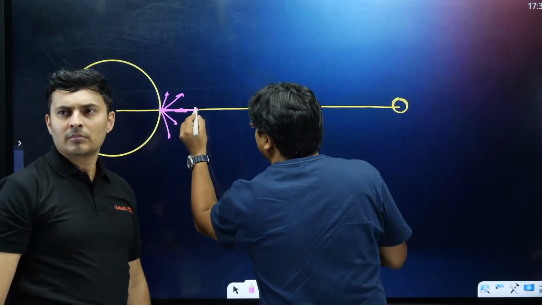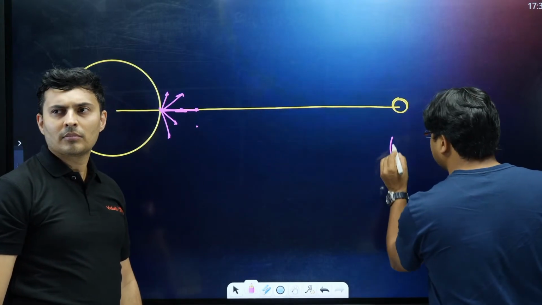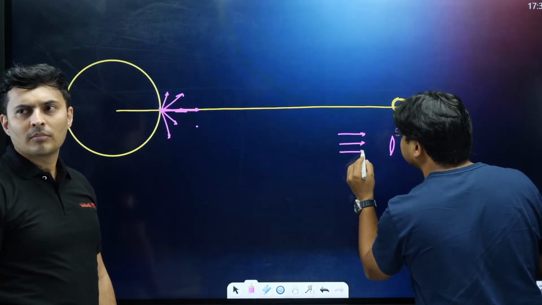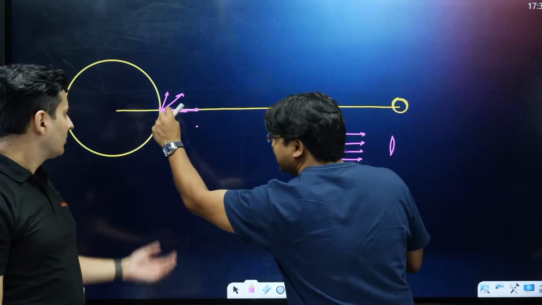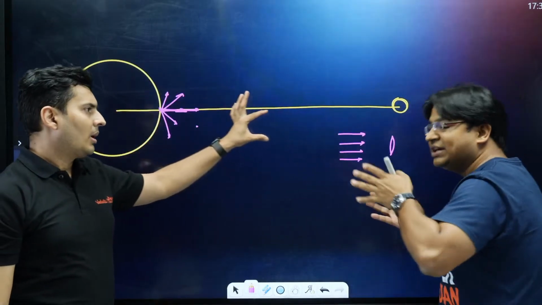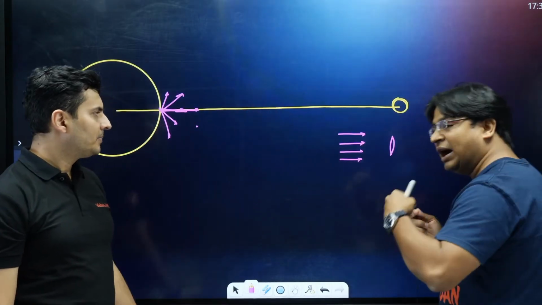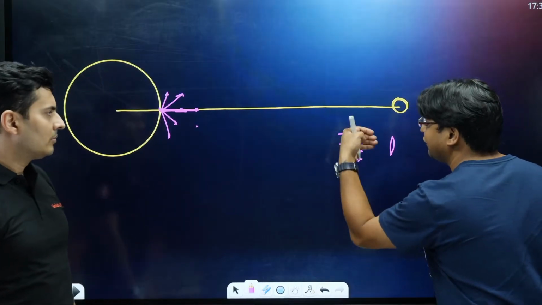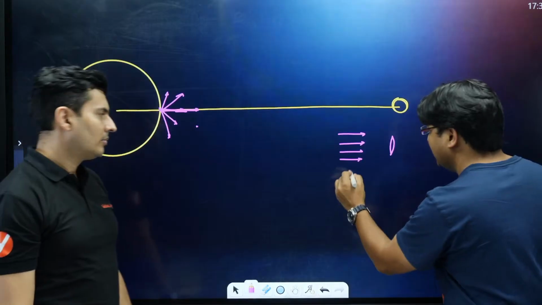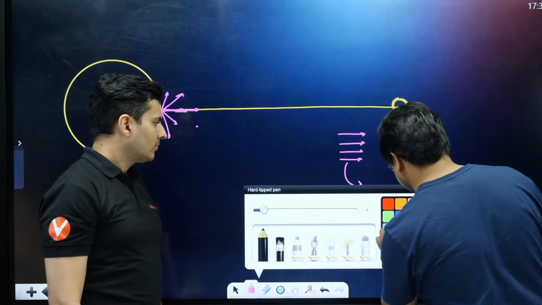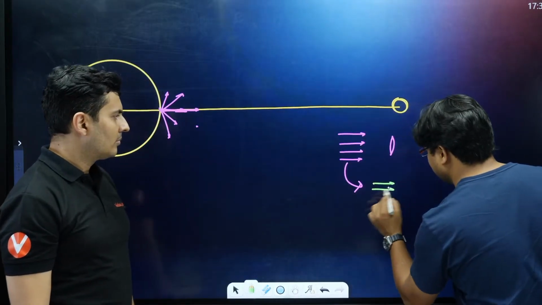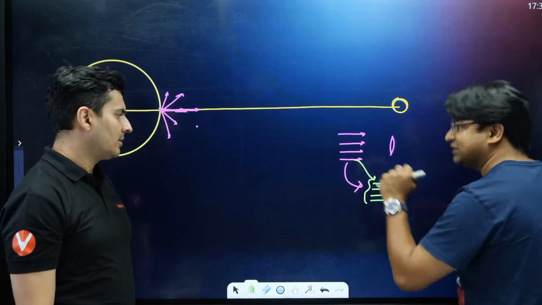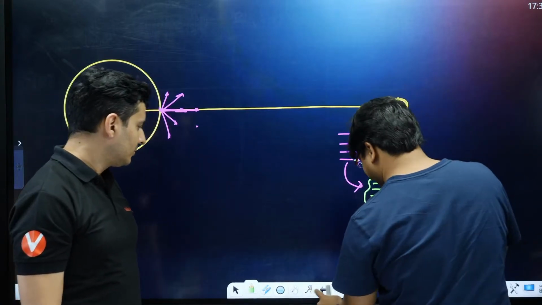So it comes like this, but by the time it reaches our lens, we start drawing it as a collection, a beam, which we should. Whatever we are seeing as a ray here, the reality is that it is a collection of many rays. So any ray you can split as many times as you want. Even this ray can be shown as a collection of 5 rays which are parallel to it. This can be independently drawn like this. Actually, this is the entire collection within this thickness. We can do that.